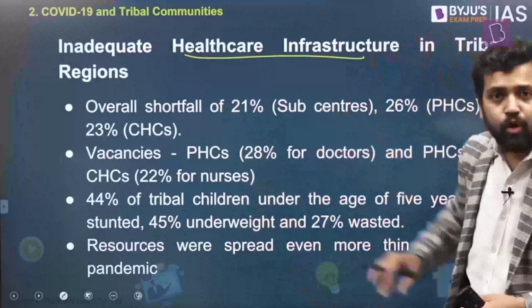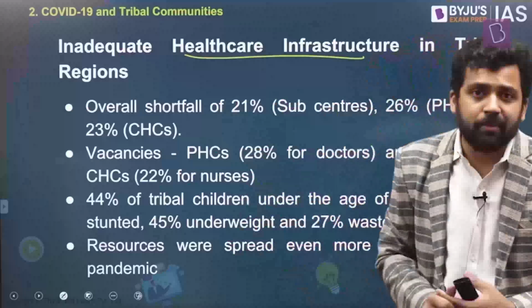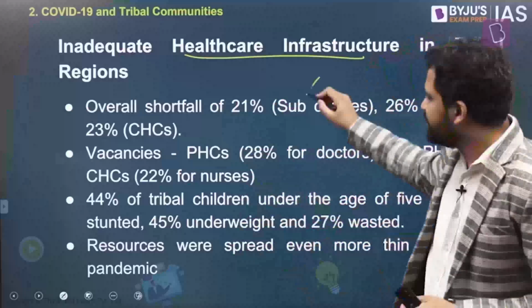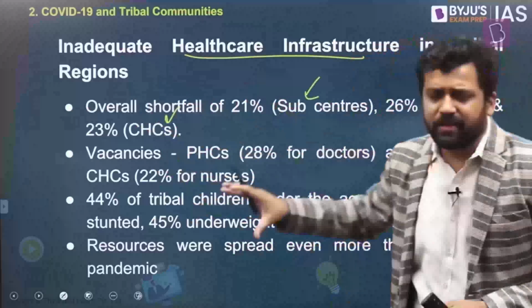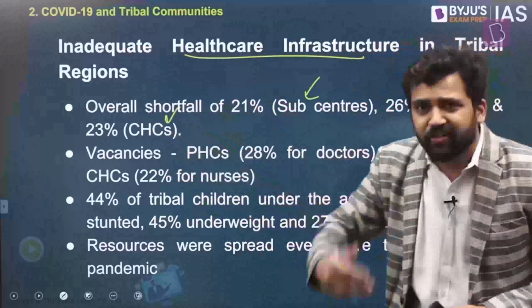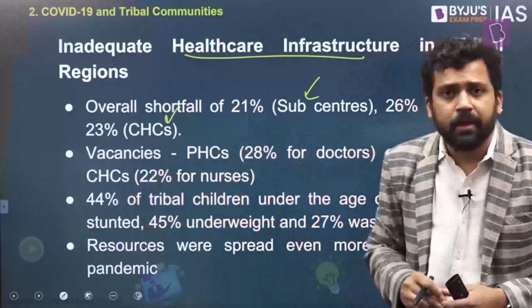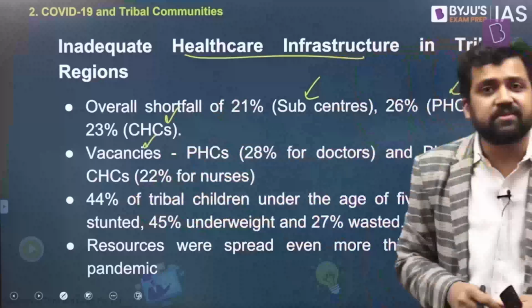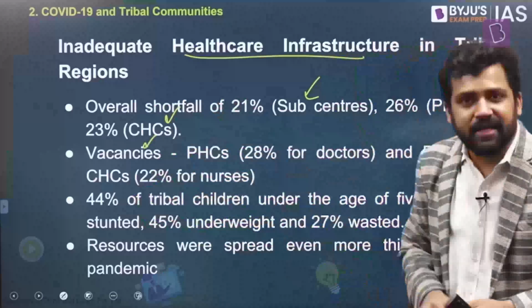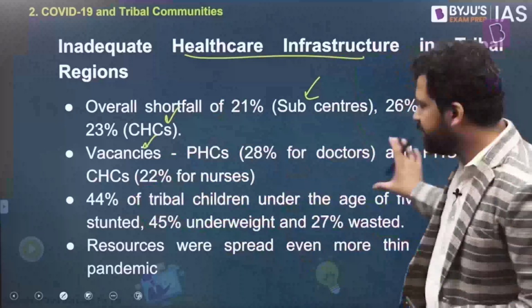One study found that there is a shortage of infrastructure in tribal areas, where you primarily have tribal members. You don't have enough sub-centers, primary health centers, community health centers. These are all health facilities which provide primary health services. They are the first point of contact between citizens and healthcare personnel. So there is a shortage. On top of that, there are vacancies. The doctors, nurses and assistants who are supposed to be in these primary health centers, there were a lot of vacancies.